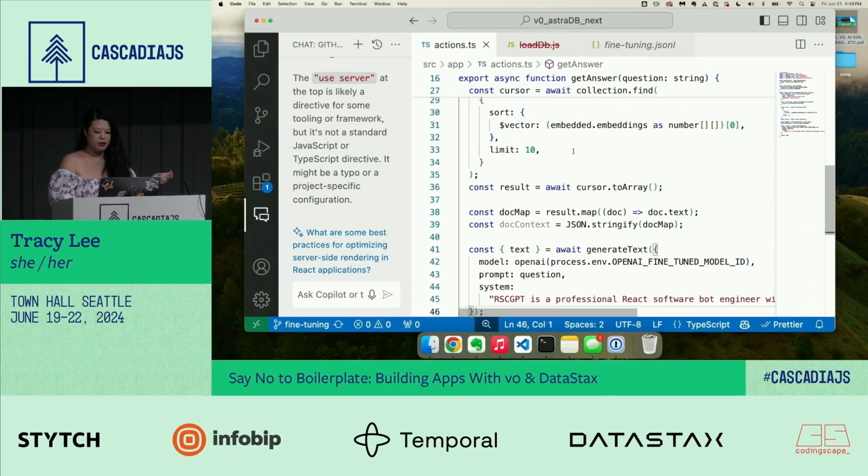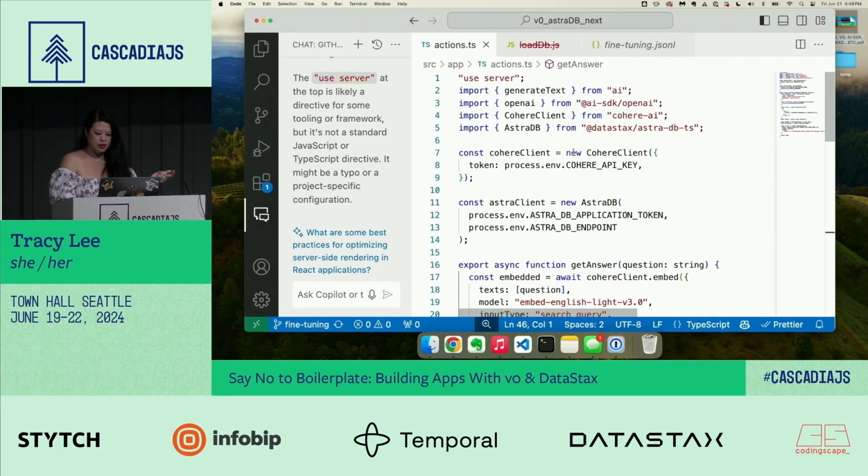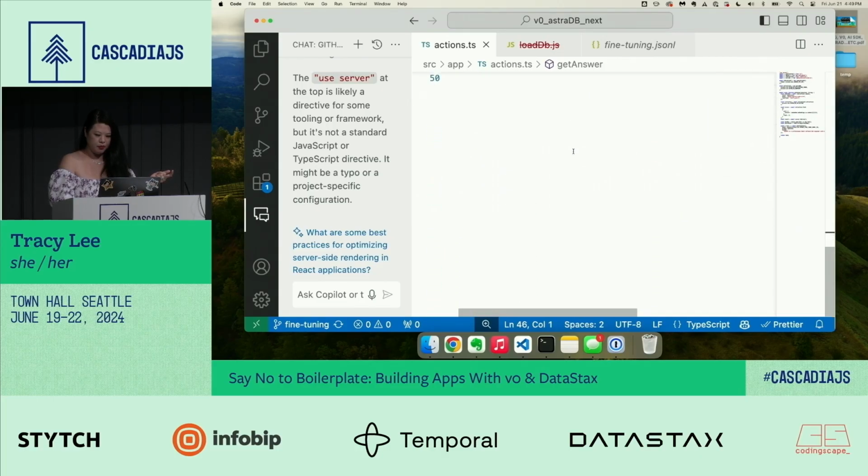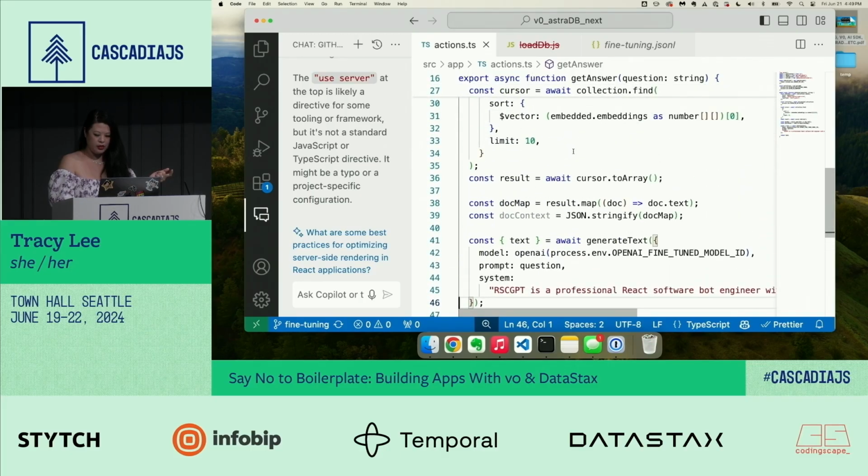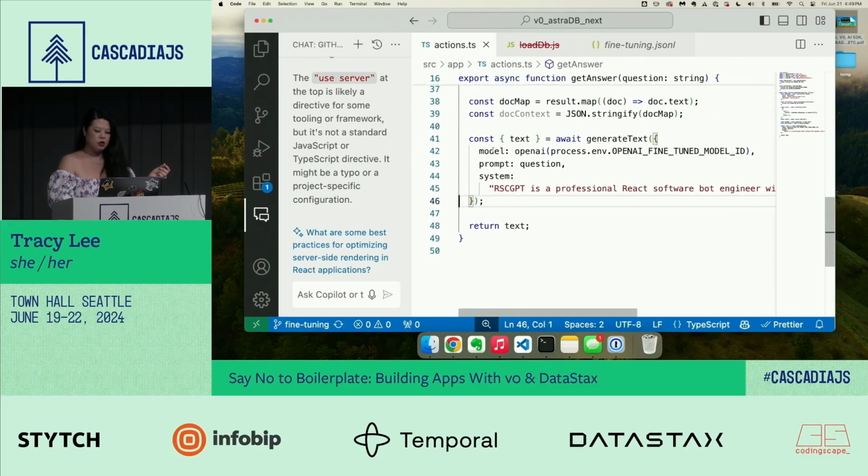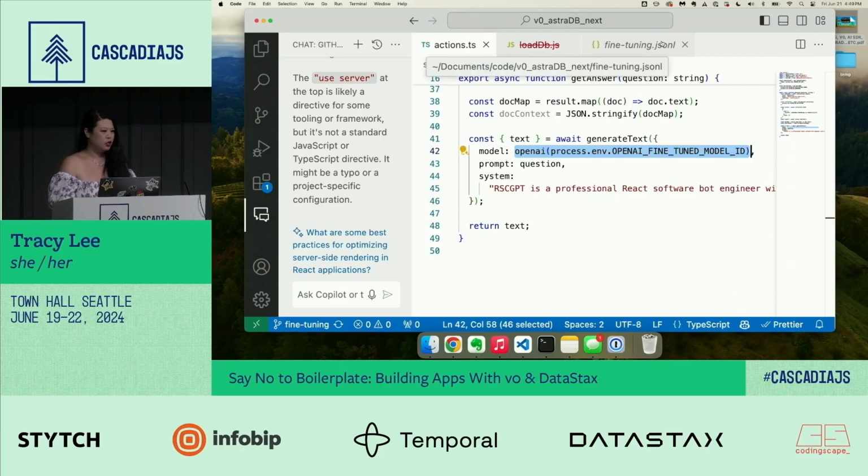Now, another difference is when I was, where is it? Okay, here we go. Remember when I was using the model and I was using 3.5? When you feed this information into ChatGPT and you're creating your own new model, it's going to give you a model ID.